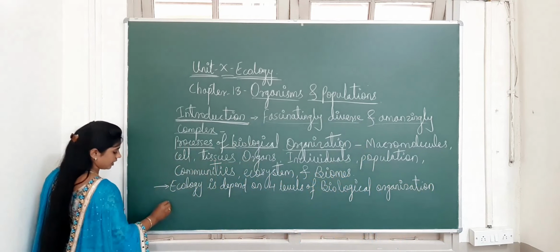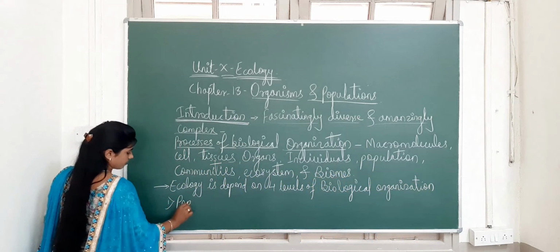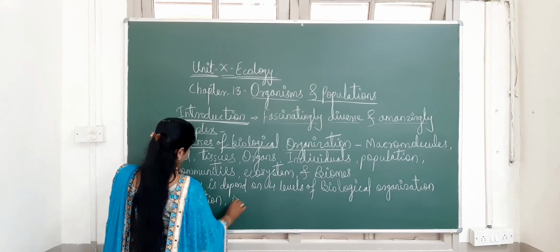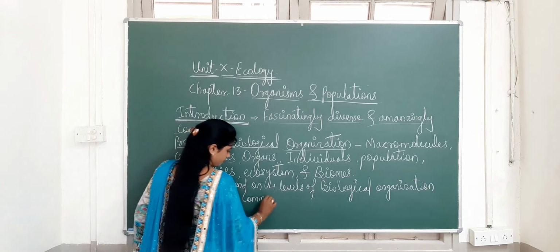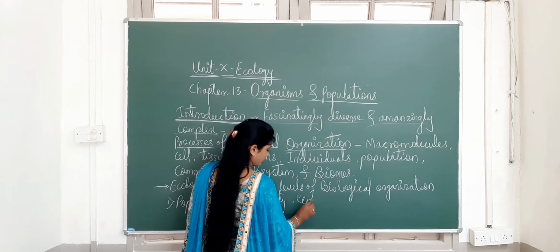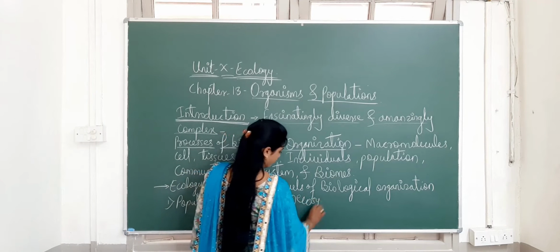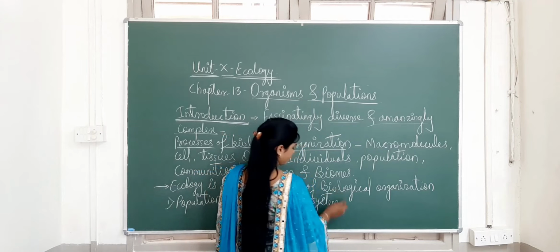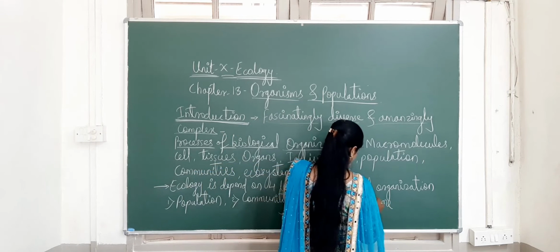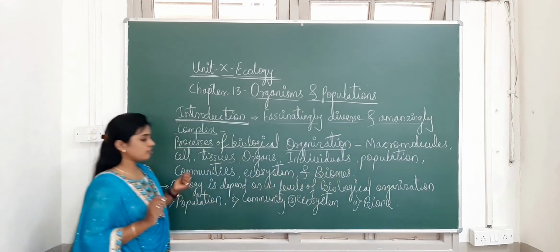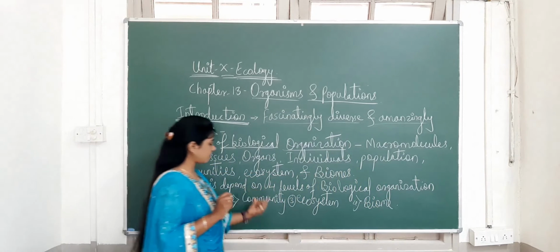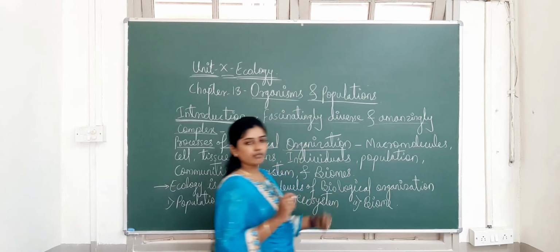The first one, I have already written their names: population will come first. The second one is the community, the next one is the ecosystem, and the fourth one is the biome. So just remember, ecology depends on four levels of biological organization: first is the population, second is the community, third is the ecosystem, and fourth is the biome.